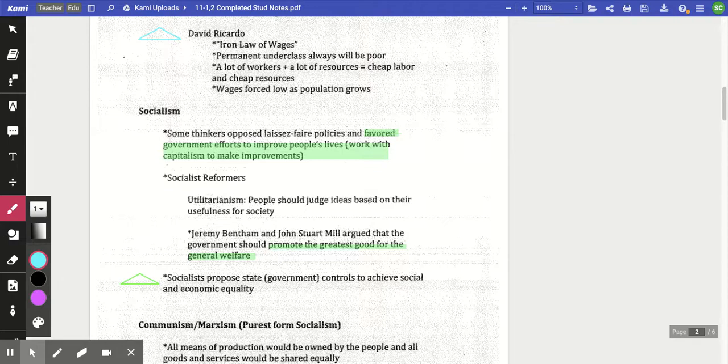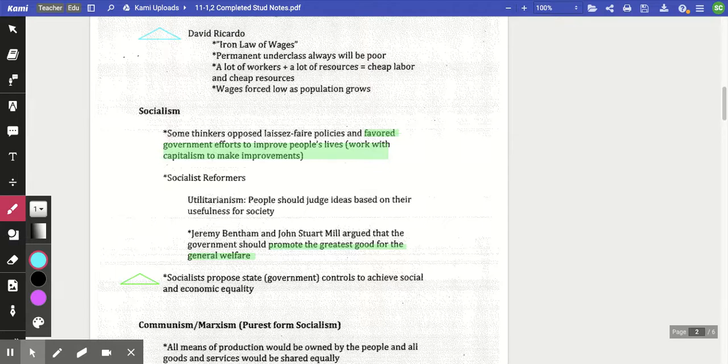And progress was one of those terms that we brought up in the Renaissance. We brought it up in Enlightenment. And really, it's how are we viewing progress? Because the capitalists are going to say, progress, look at all the changes we've made. We are living in the age of progress. But then your utilitarian groups are going to say, yes, but how useful is it for all of society? That you need to look at all of society and not leave a group behind.